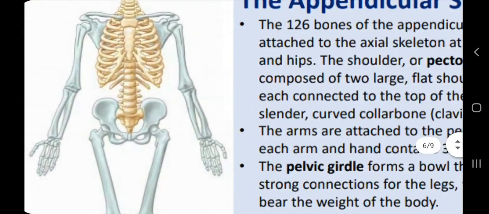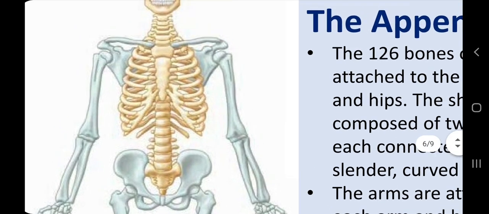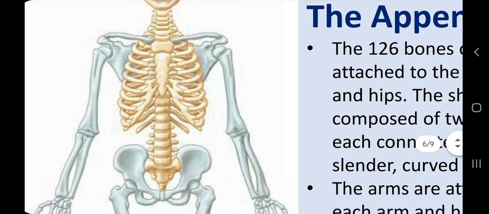We have discussed axial skeleton has 80 bones, every limb has 30 bones. Then limbs are attached with our axial skeleton with this part, which is called girdle.